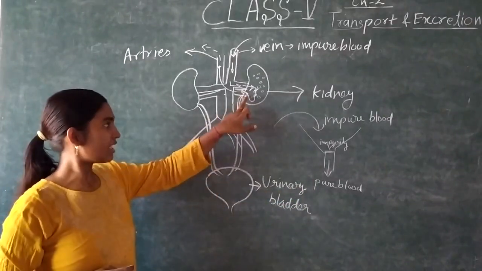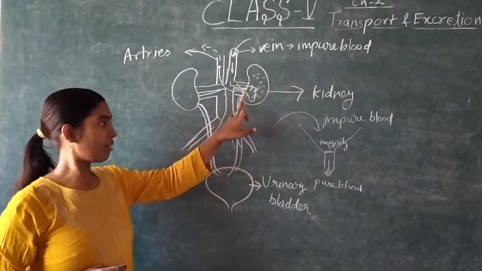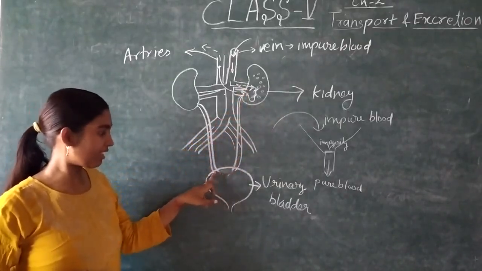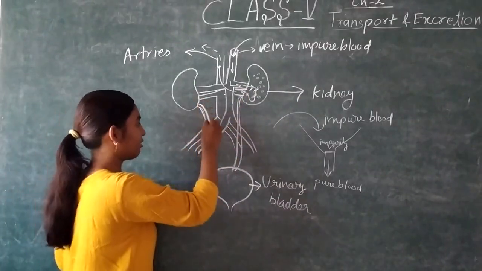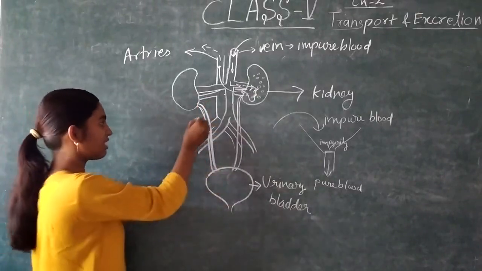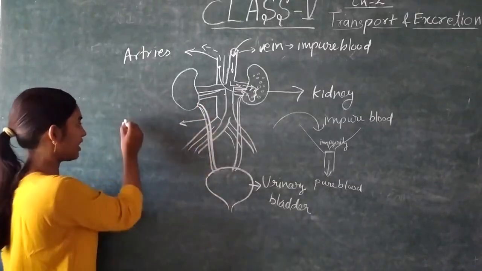Now from this kidney the waste liquid is coming down and collecting here in the urinary bladder, and these pipes which help to bring it into this pouch are known as ureter.